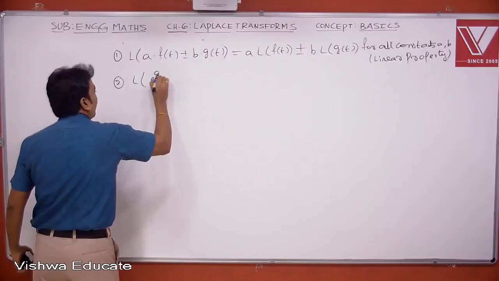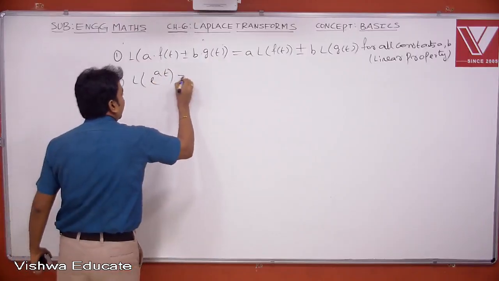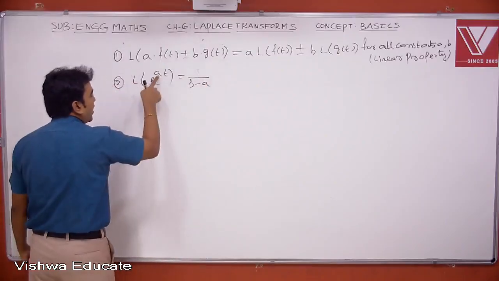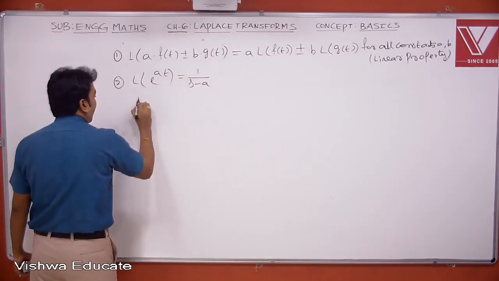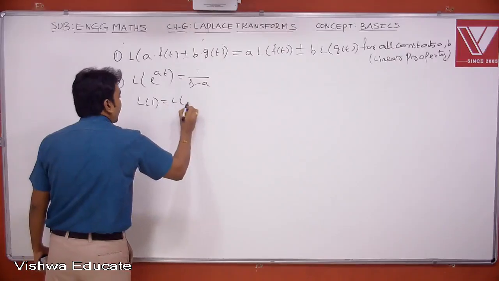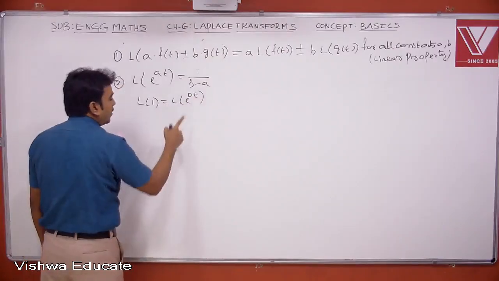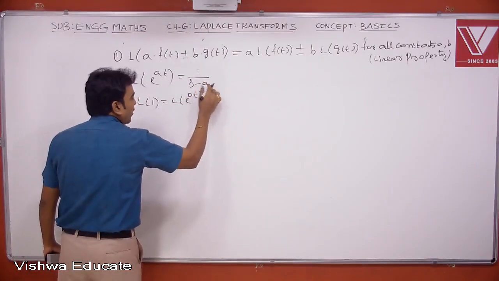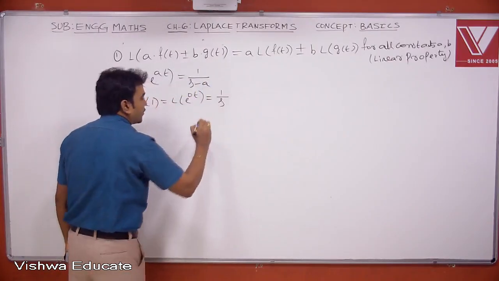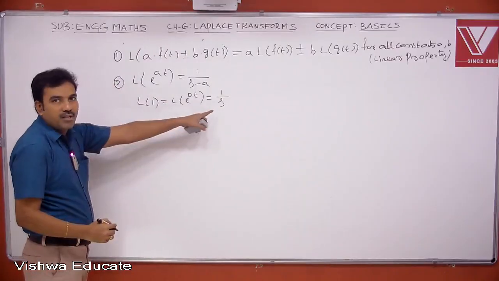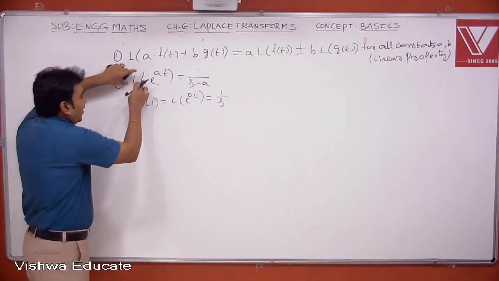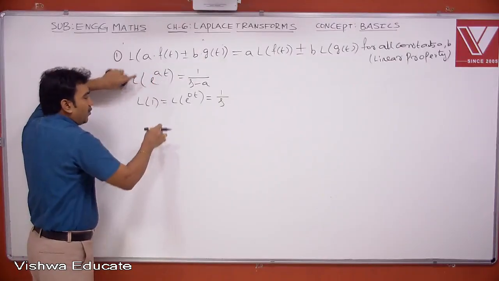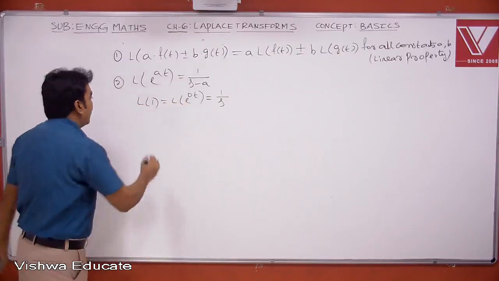Laplace of e power at, exponential function. This is nothing but 1 divided by s minus a. A is some constant. Just now we got Laplace of 1. This one we can write as L of e power 0t. E power 0 is 1. So what is a? A is 0. So therefore you can replace a by 0. We get 1 by s. Just now we proved that Laplace of 1 is 1 by s. In fact, this is the extension of this formula. So in place of e power at, replace a by 0. We get Laplace of 1 as 1 by s.